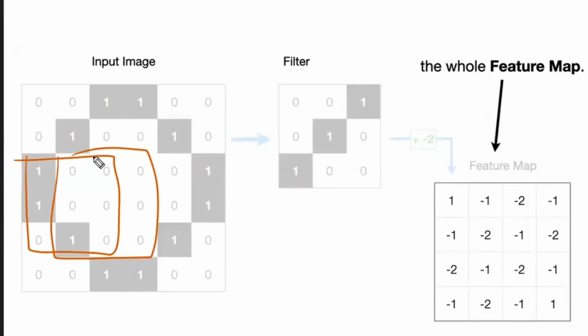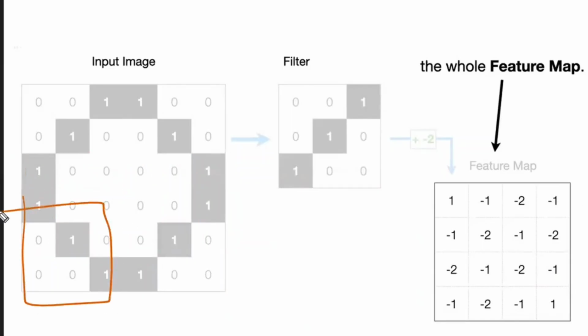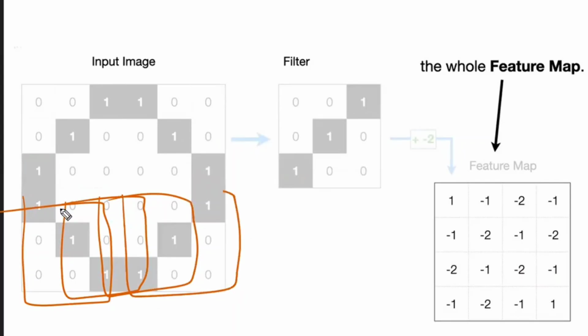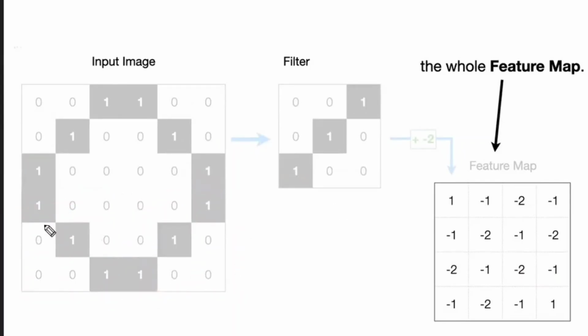Again this one, again this one, again this one. Now next this one, next this one, next this one. Once this is also completed, now in the down part, 3 values are not there. So these values will not be considered.